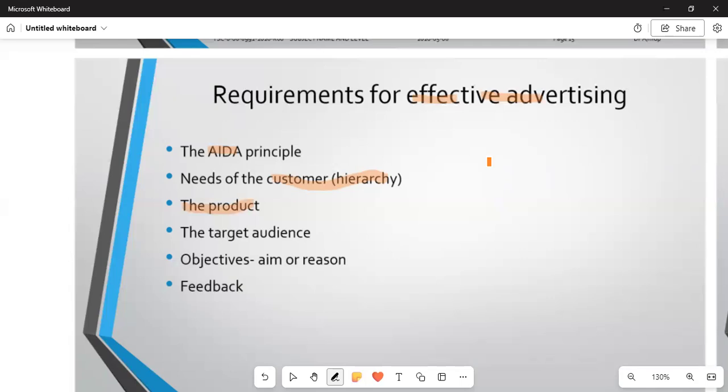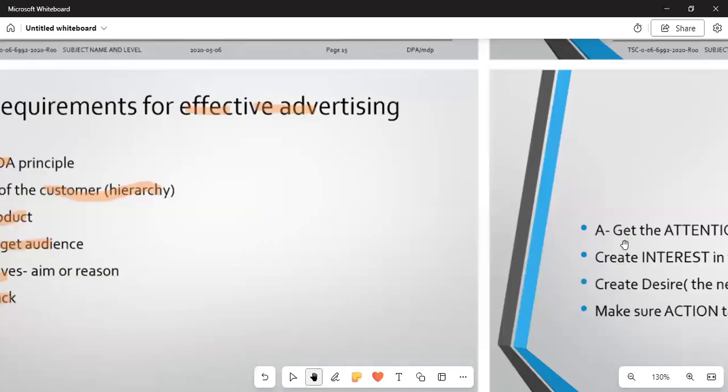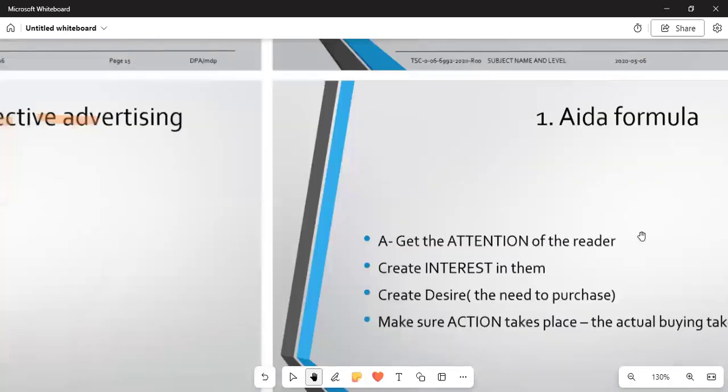And then let us talk about the target audience. These are a group of people that are listening or that you want to share information with. And then let us talk about the objectives. When we talk about the objectives, we talk about the aim, the goals, or the reason. And then a particular feedback must occur. And what is a feedback? This is a response from the target audience based on the product or the services that we are selling. Other customers can even require you to improve the existing.